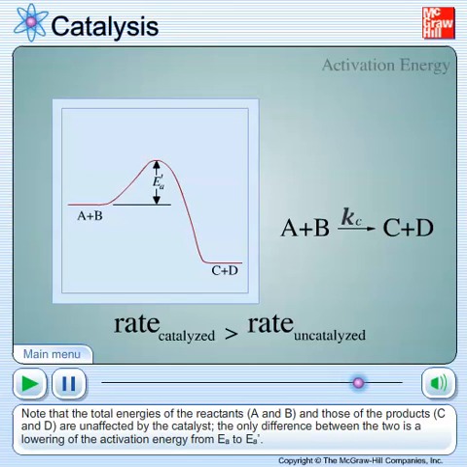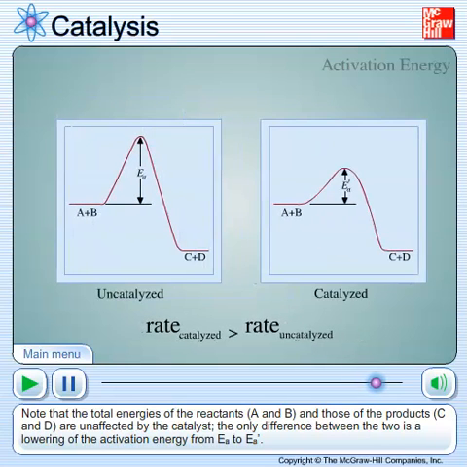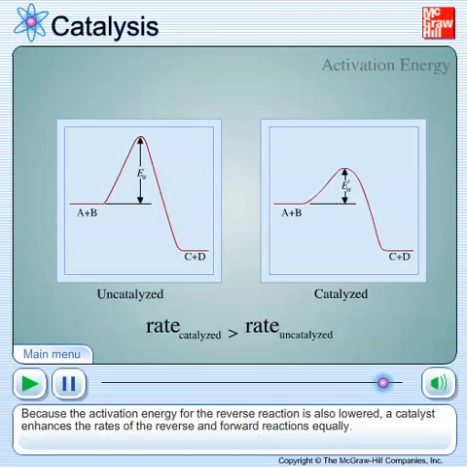Note that the total energies of the reactants A and B and those of the products C and D are unaffected by the catalyst. The only difference between the two is a lowering of the activation energy from Ea to Ea prime. Because the activation energy for the reverse reaction is also lowered, a catalyst enhances the rates of the reverse and forward reactions equally.